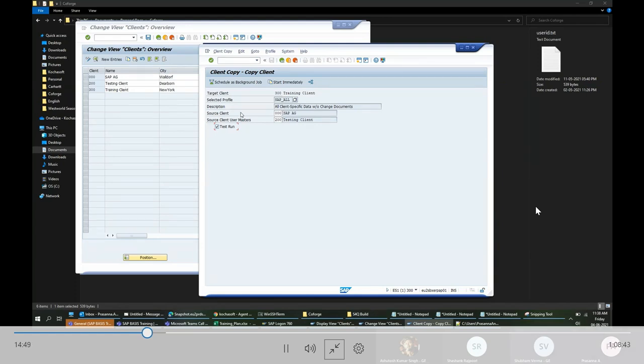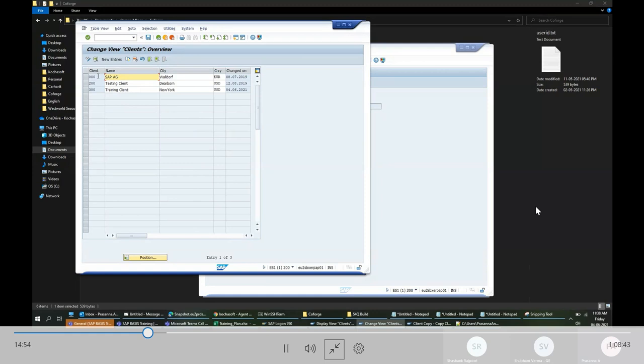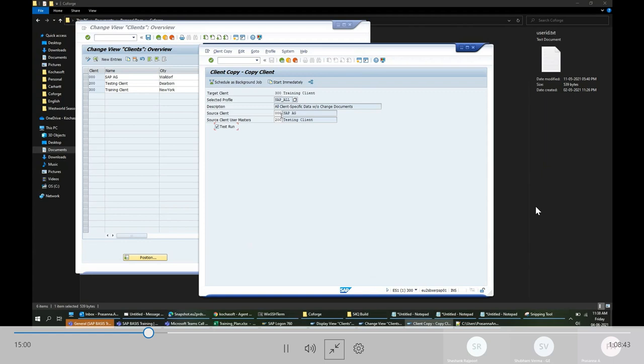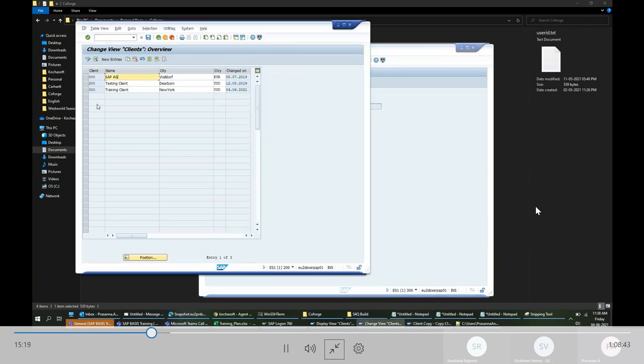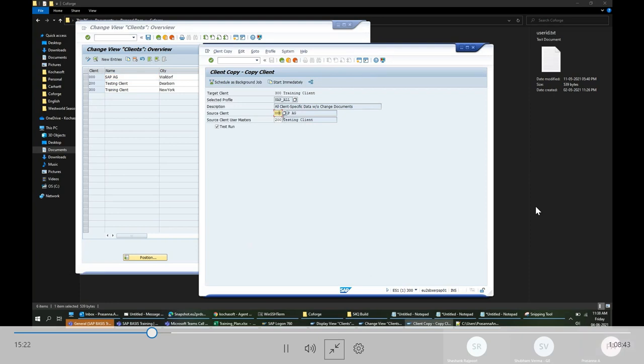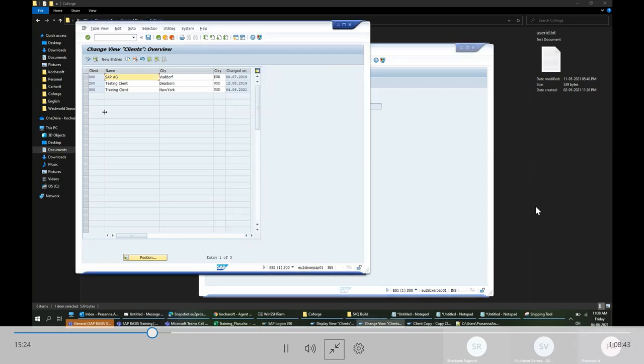See, when you install a new system, there will not be any client. Only 000 client will be there. So I will not have any other option other than to choose 000 on a new system. So I'll use 000 and copy the customizing data to whichever client I have created. But when I create subsequent clients, because now there is a 200 client where there is data, and if I want to create 300, 400, 500 client, now I can choose. If I want this client as a new system, a vanilla system, I will choose the 000 client.